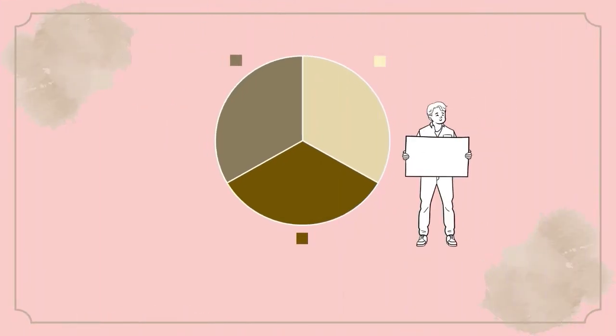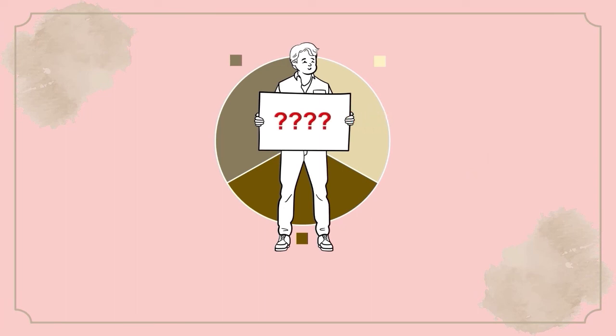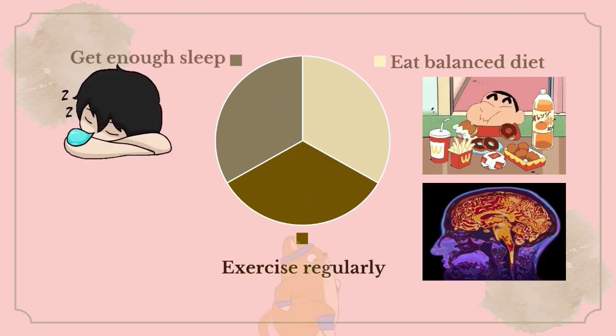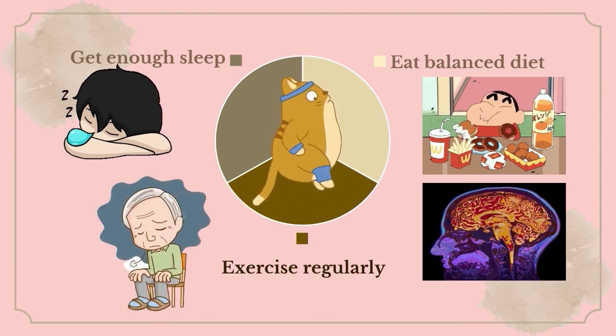So, how do we keep our hypothalamus and pituitary healthy? First, eat a balanced diet. Minimize sugar and fat intake to avoid inflammation. Secondly, get enough sleep. And also, exercise regularly to reduce stress, insomnia, and also depression.